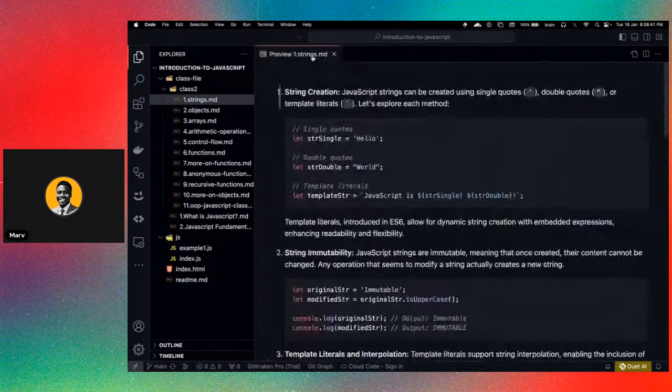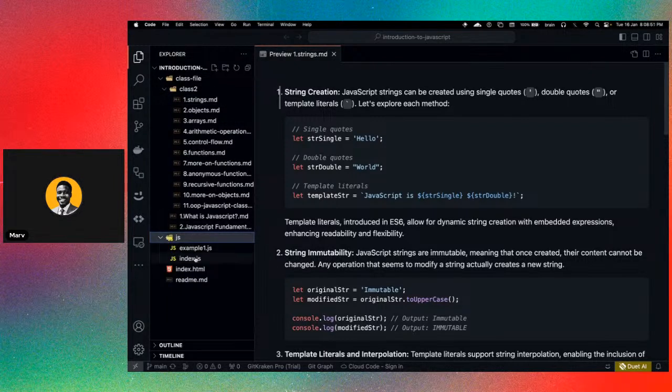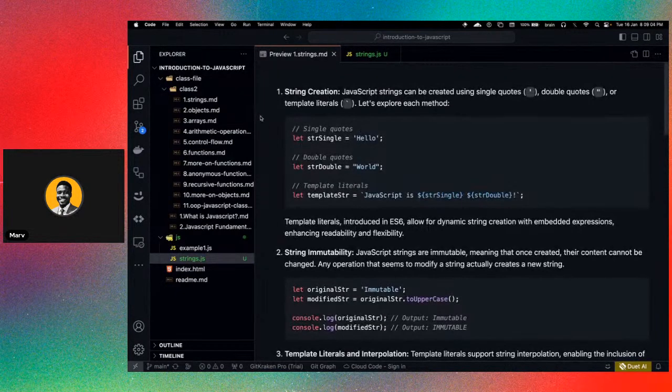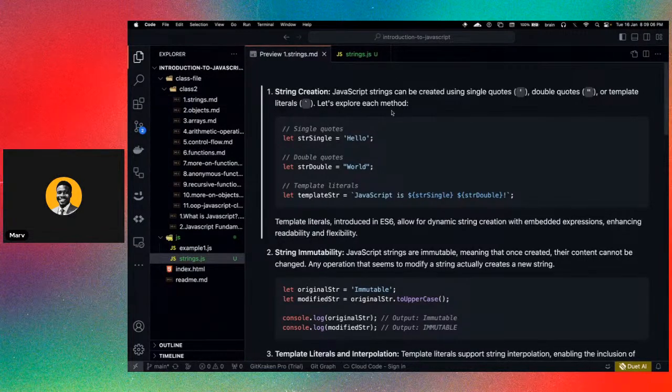If you clone this repository, you would find the details, and we're going to follow the examples here to make it a bit faster for us to move. So right here, I'm going to create different files. I'll start with one and simply call this strings.js. When we take some of the examples from here, we'll basically use that in our code. And as I move on, please do well to drop your questions in the chat. Let's take it step by step.